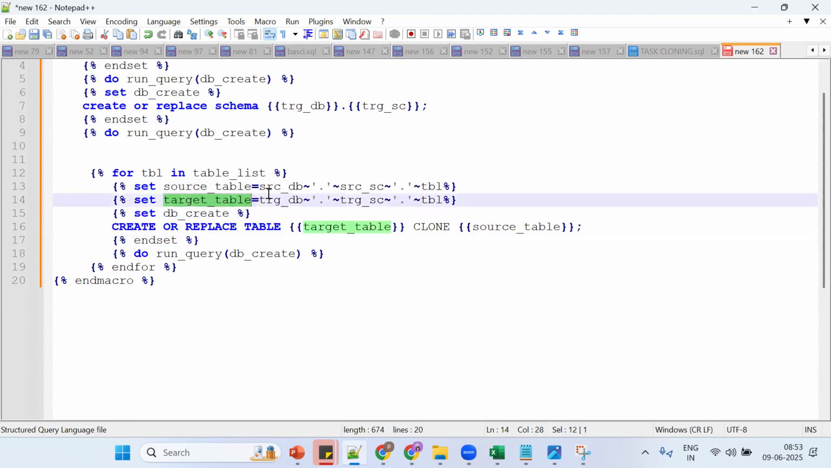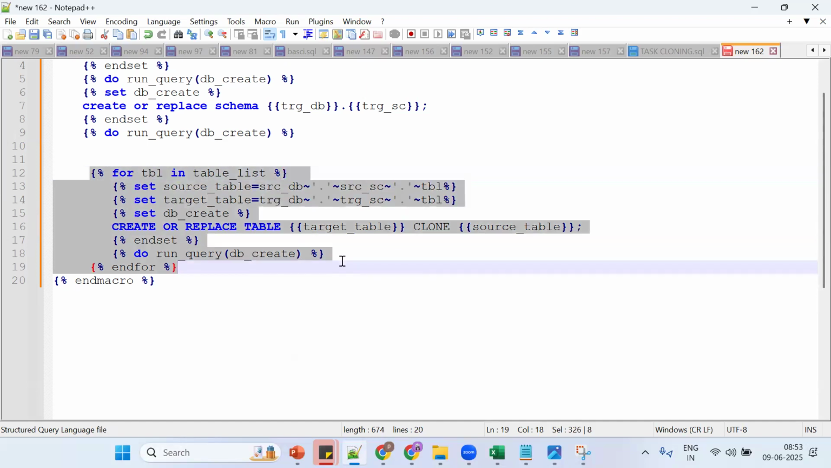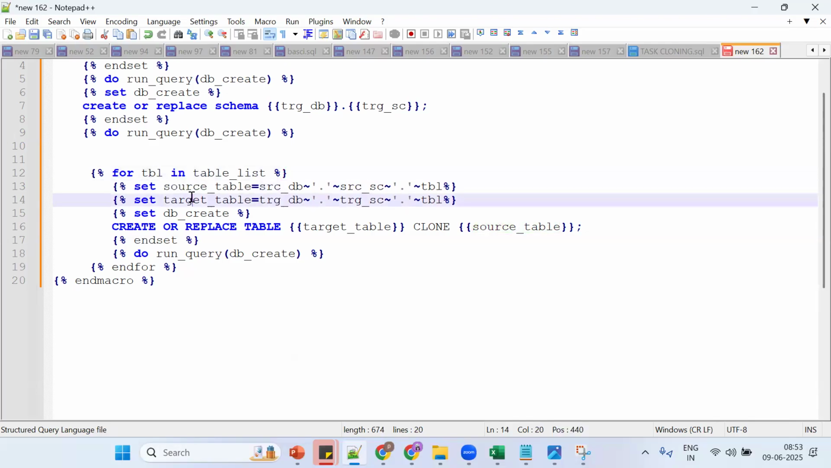So source table. Tell me, this tilde is for what? Concatenation, of two strings. When you want to club strings in the JINJA language, you should go for the tilde symbol. So tell me why we should go for the looping concept. Tell me. Dynamic iteration. When you say looping, it is nothing but what? I want to do the same operation multiple times. Instead of writing the same code, I go for looping and iteration. That is the looping concept.